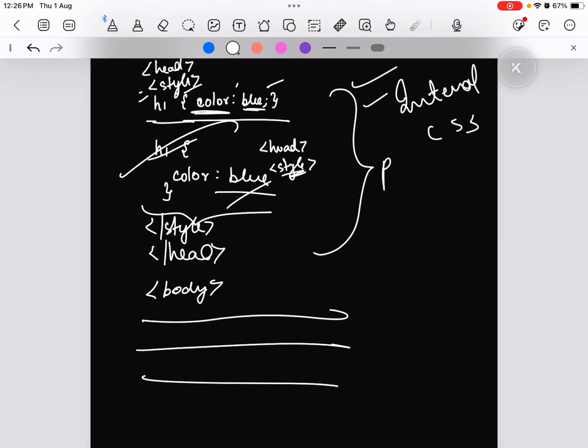Similarly, I can add the color for paragraph, red. So any paragraph now will be of the color red.